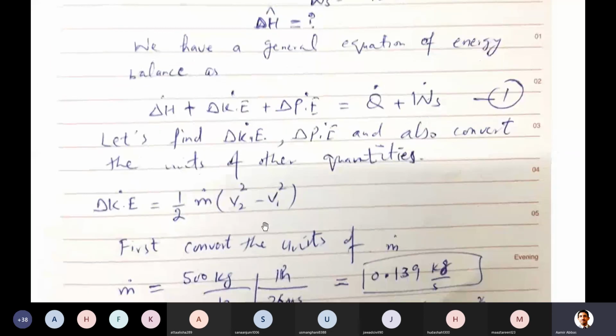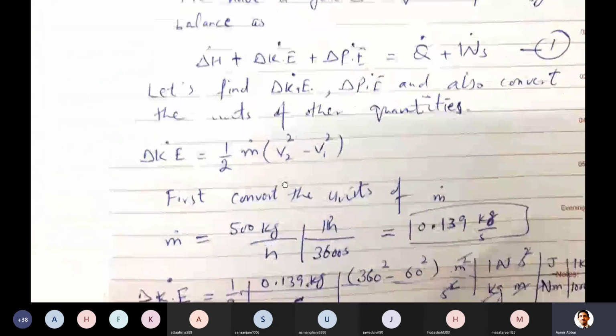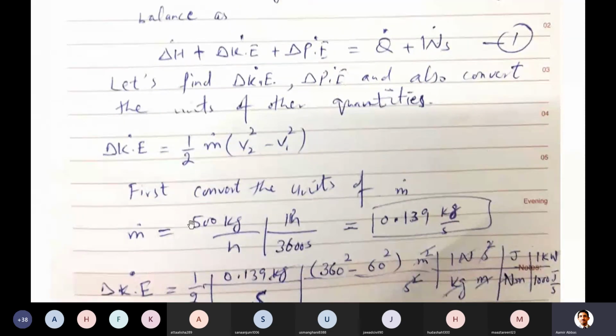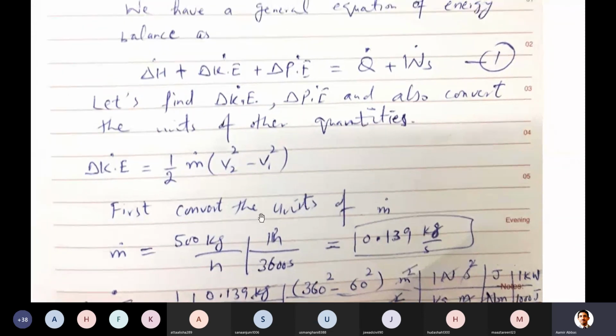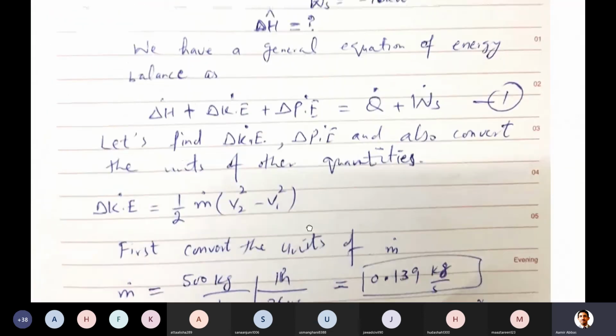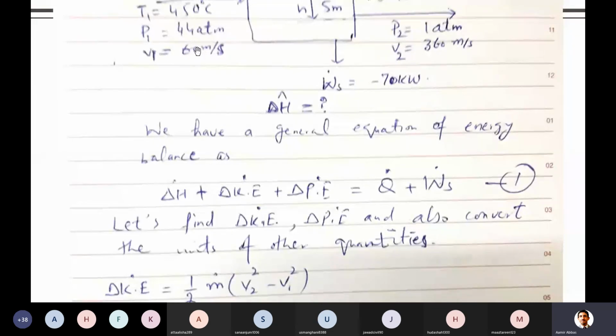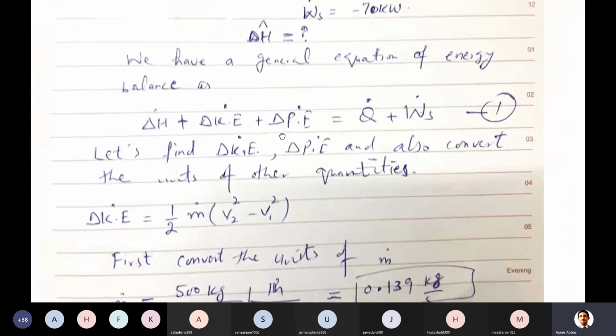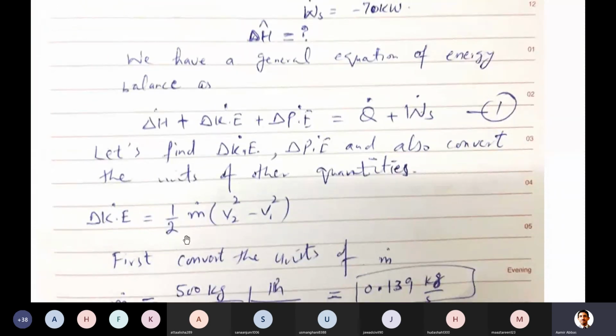So this kinetic energy change is equal to 1 over 2 m (v2 squared minus v1 squared). And we can just convert the units here. For mass, it was actually kilogram per hour. Why am I converting? Because later on I will need this conversion, because velocity is in the form of meter per second. So in order to proceed, you will just calculate this change in kinetic energy.